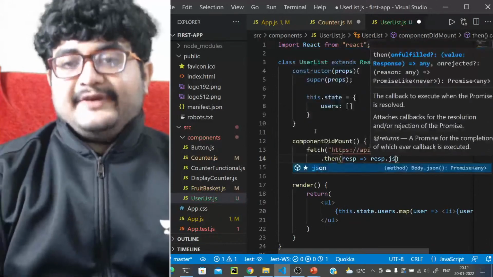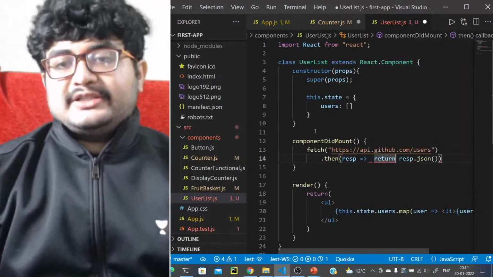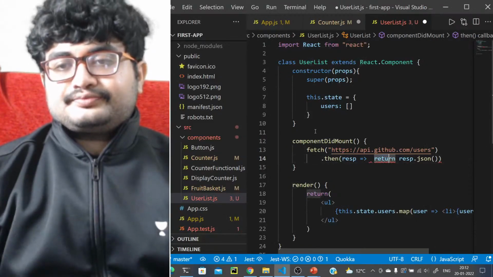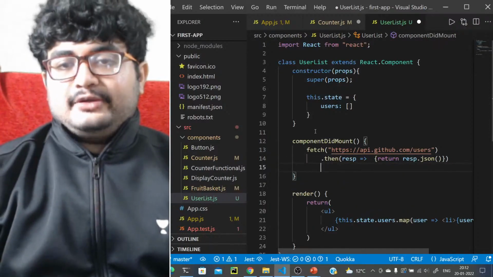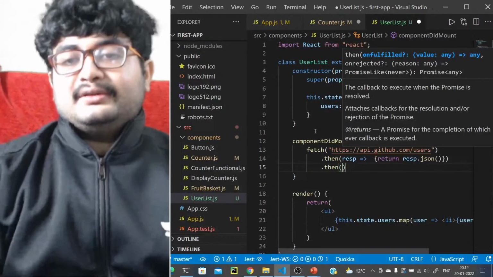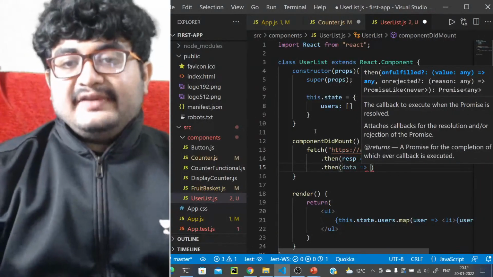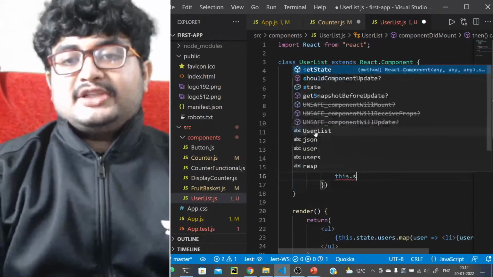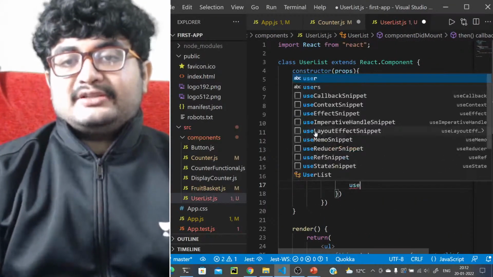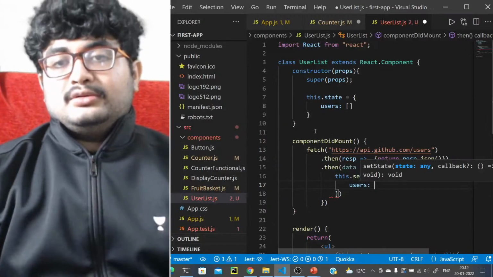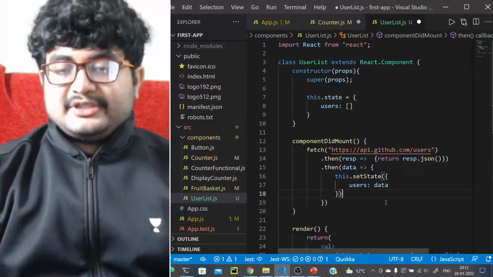So response, it will return response.json. And after that we'll do a .then data, and we'll set the state, right? We have the data now. What should we do? this.setState, and we'll set the users to data, right? this.setState, users to data.